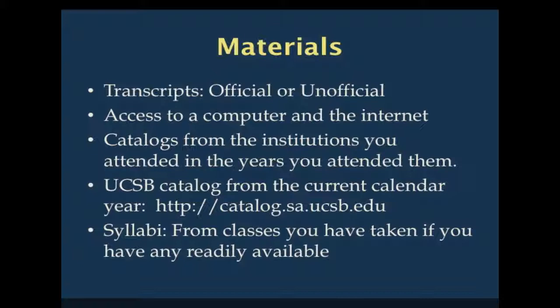Before we begin, you will need the following materials: transcripts, either official or unofficial, from your previous institutions, access to a computer and the internet, catalogs from the institutions you attended in the years that you attended them. For example, if you attended Duke University in 1998, you will need a catalog from Duke University from 1998. You will also need access to the UCSB catalog from this current year. This can be found on the website. If you have syllabi from classes you have taken readily available, have those handy.